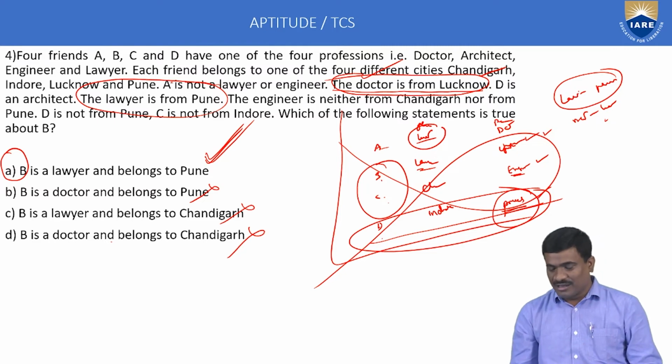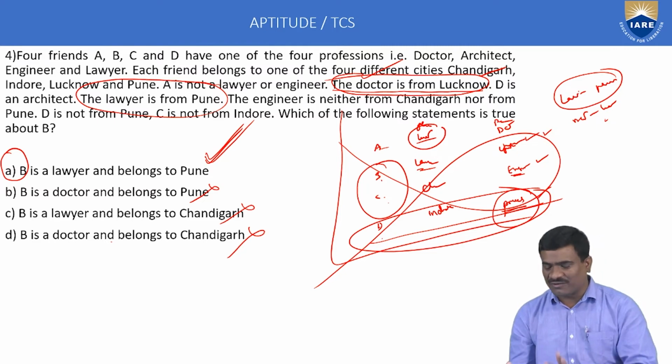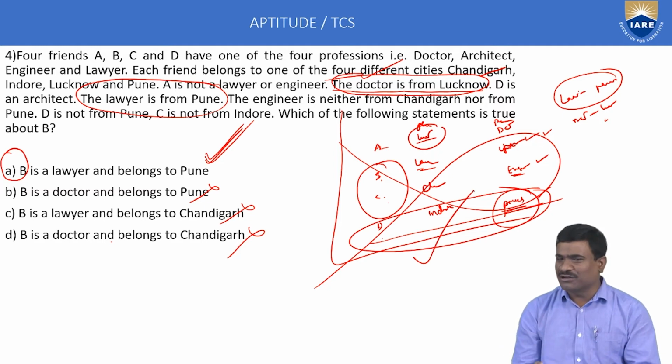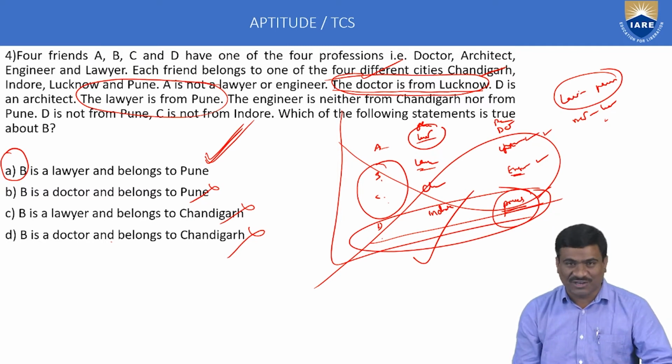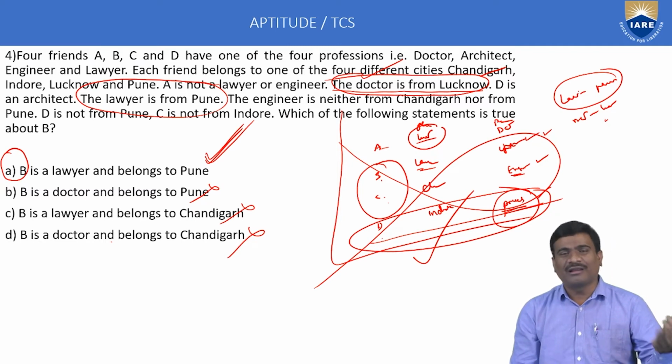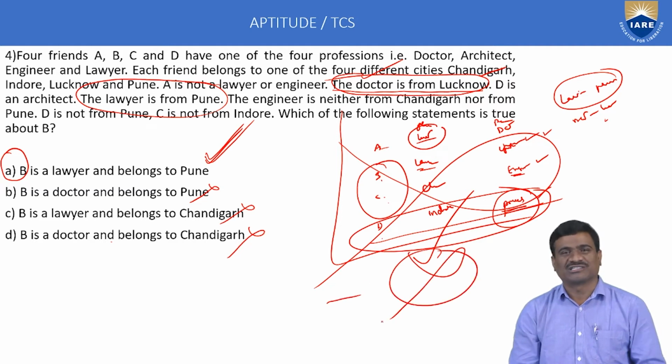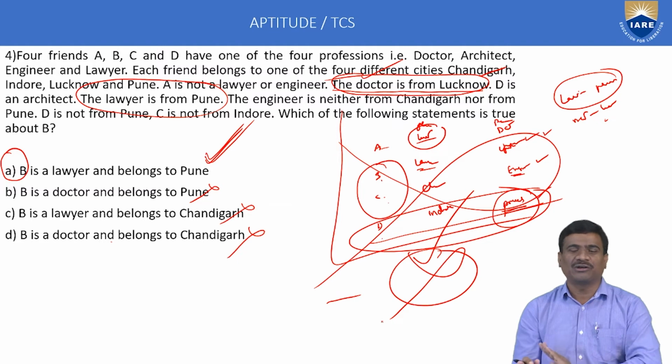But for 5-mark questions, this method is 100% applicable: either the seating arrangement or the table method. You can follow any one method. Some of the questions belong to the classification model, meaning the table model, and the next is seating arrangement, line concept or circle concept. These models are the important ones in puzzle tests.